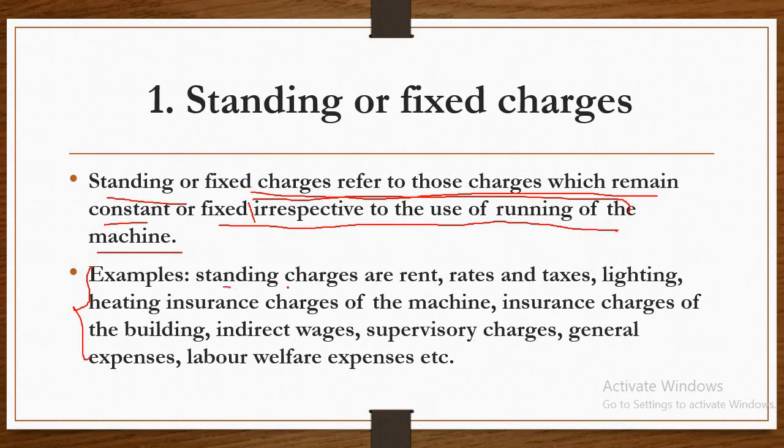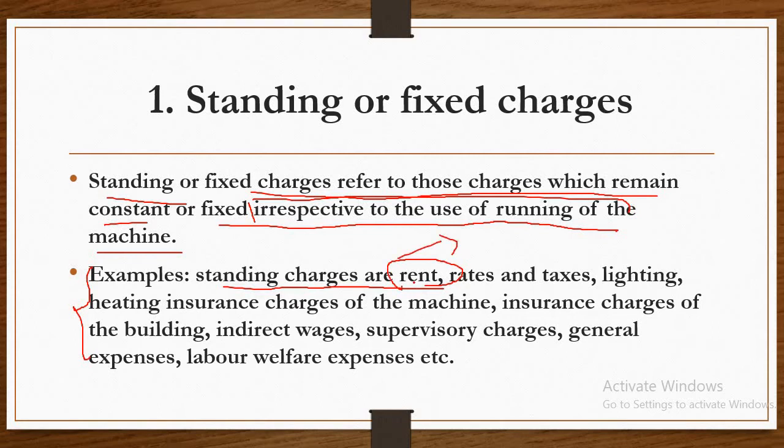For example, standing charges are rent. If you take a building on rent basis, you have to pay the rent per month irrespective of the use of the building. You must pay the rent per month.